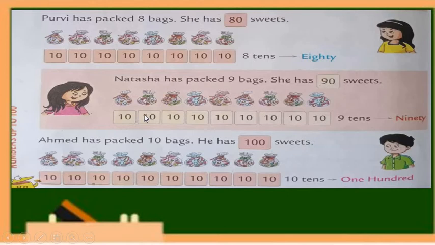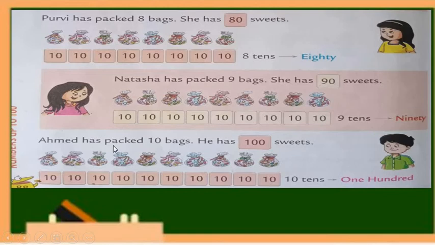Look, 1, 2, 3, 4, 5, 6, 7, 8 and 9. So we can say that this is 9 tens. 9 tens means 90. Okay. So we can say that she has 90 sweets.